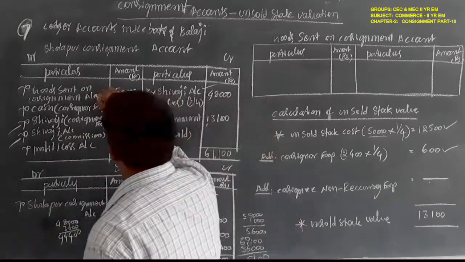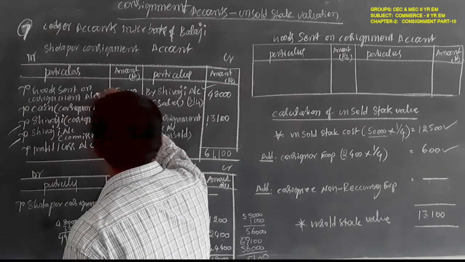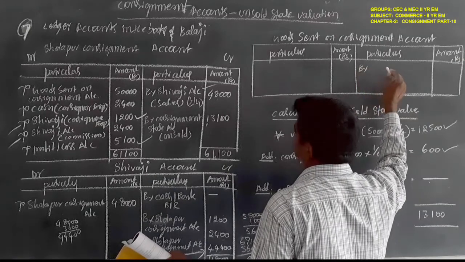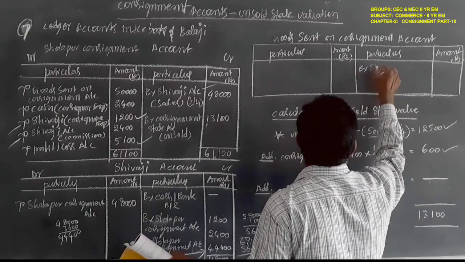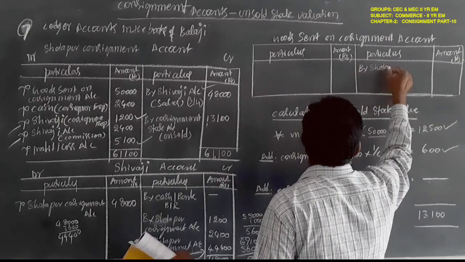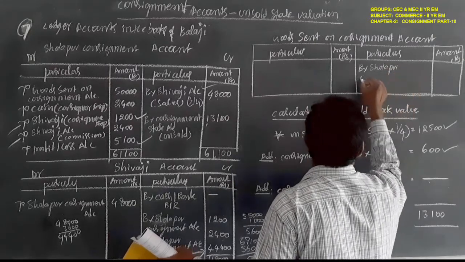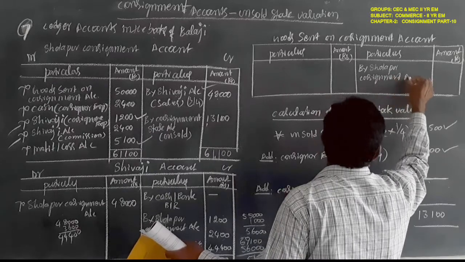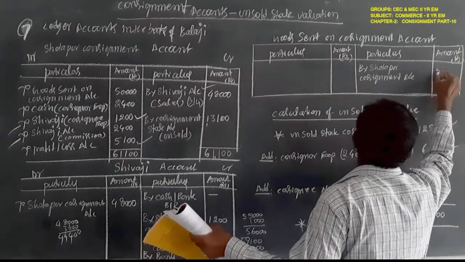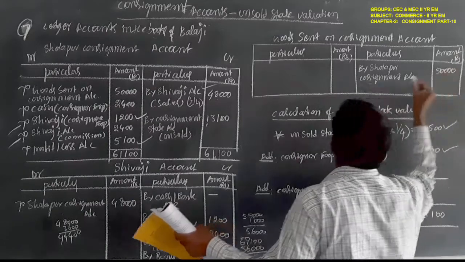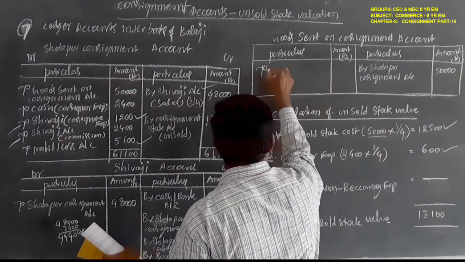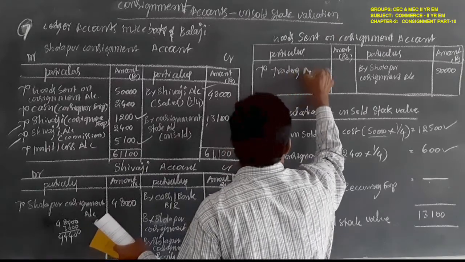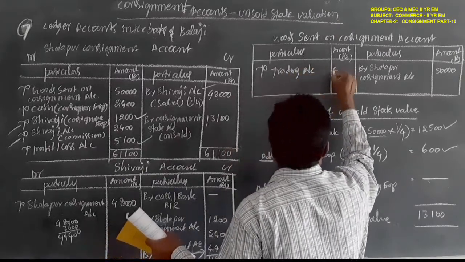So here, goods sent on consignment must be transferred to goods sent on consignment by Sholapur consignment account. Amount is 50,000 rupees. The same must be transferred to trading account, 50,000.